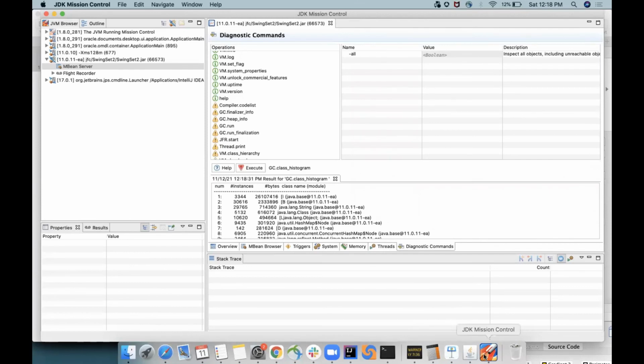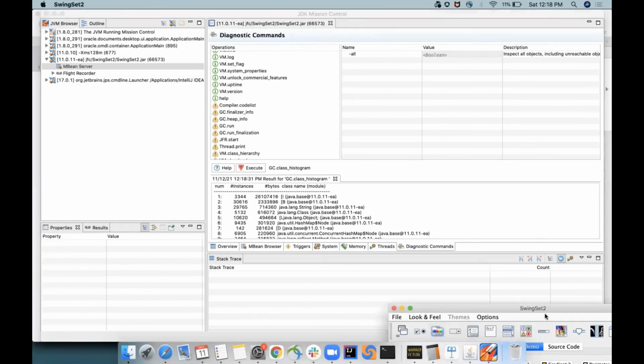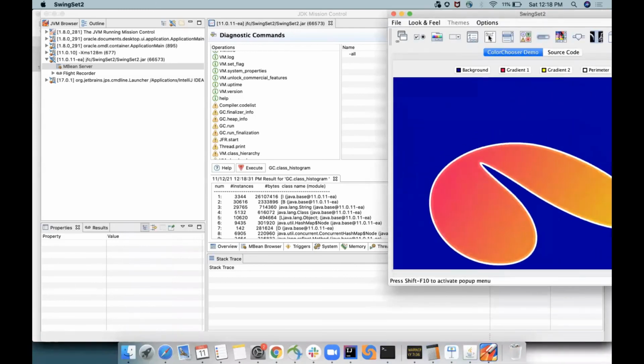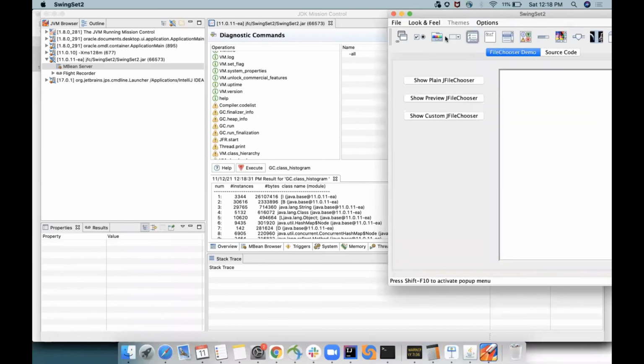Okay, so I got this histogram. Now in a typical application, I will wait for 10 or 15 minutes while the application is going around and something is being done with it.